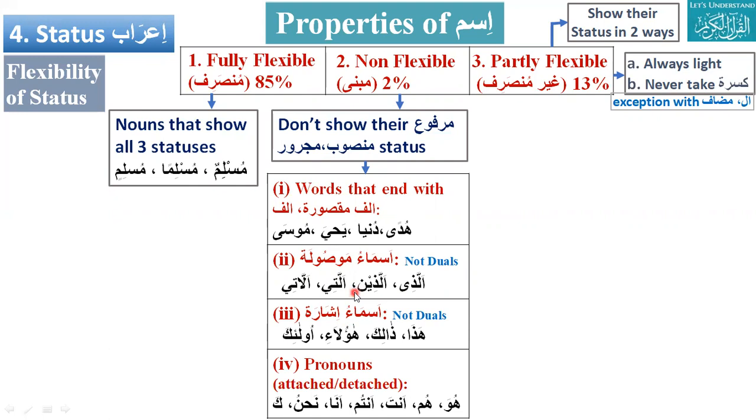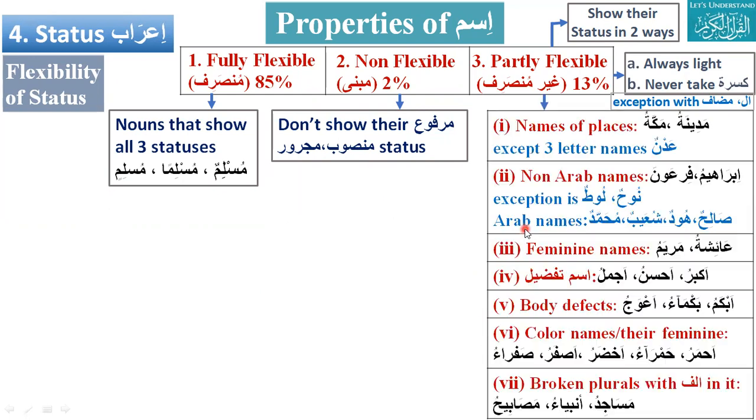Alladhi, allati. Alladhi means the one who, and allati is the one who for feminine. And what is those who? Alladhina. Good. And then we have isma ishara, all of them are mabni, non-flexible. And then we have pronouns, attached or detached.